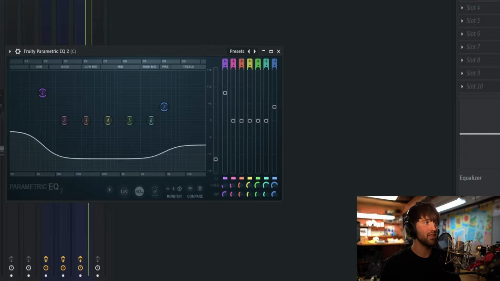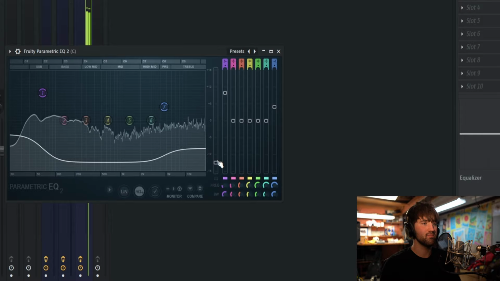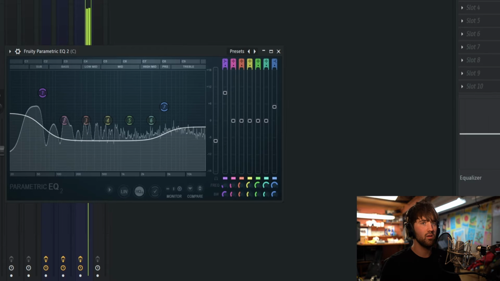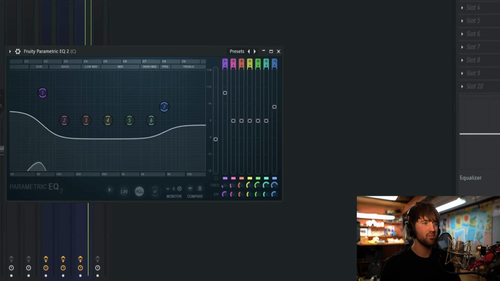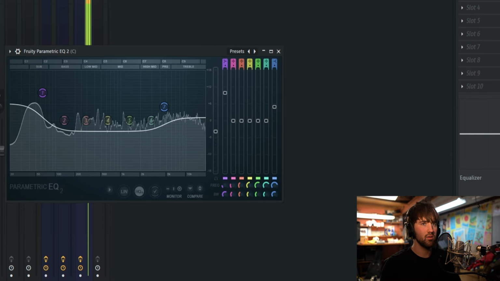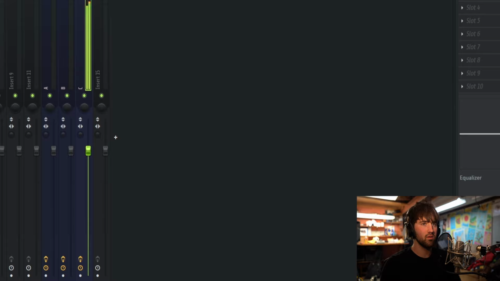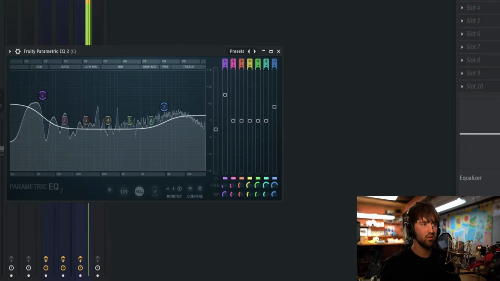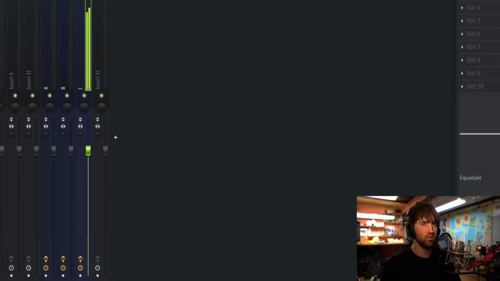Like that's really drastic, right? Bring it up a little bit. I'm just turning the plugin off and on. See, now I would say that's more like it.